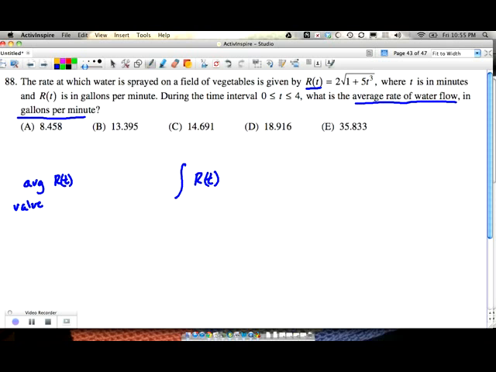Well, if we're asking for the average value of a function, that's going to be 1 over b minus a times the integral from a to b of that function. If we were to plug in these numbers, let's see, during the time interval from 0 to 4. So we're looking at the interval from 0 to 4. So this fraction out here is going to be 1/4.